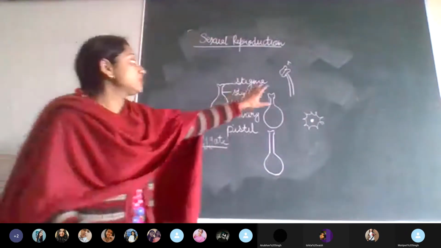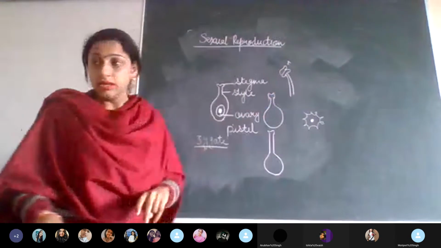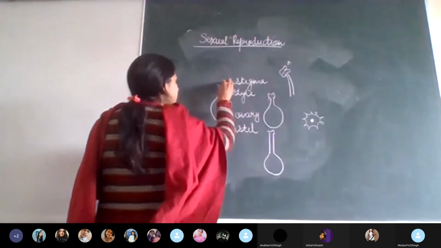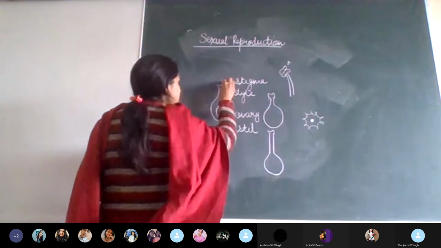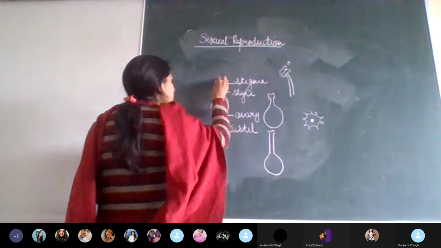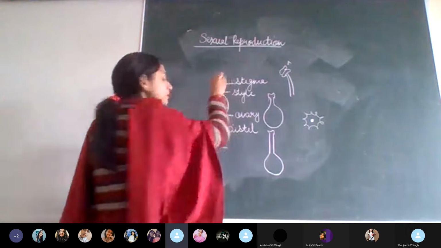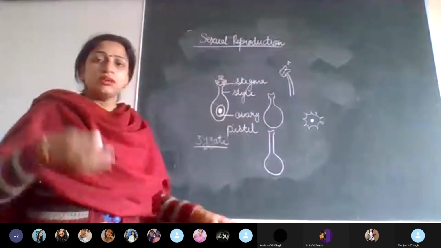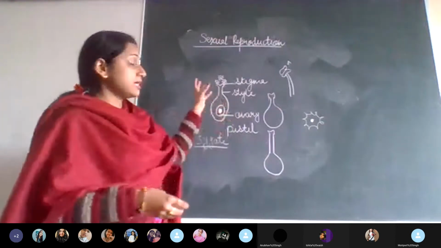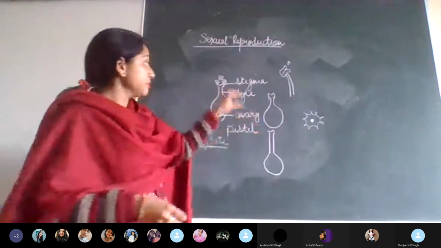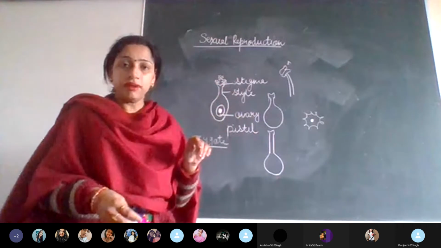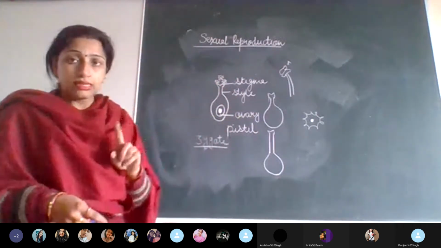Now after this, when the pollen grain has got transferred here, the diagram will be somewhat like this. Here you have so many pollen grains. They may be transferred by wind or water or insect. Let's take an example of the insect here. So the insect has helped the plant for pollination purpose. Now these pollen grains have reached the stigma of the flower. Now what will happen next?